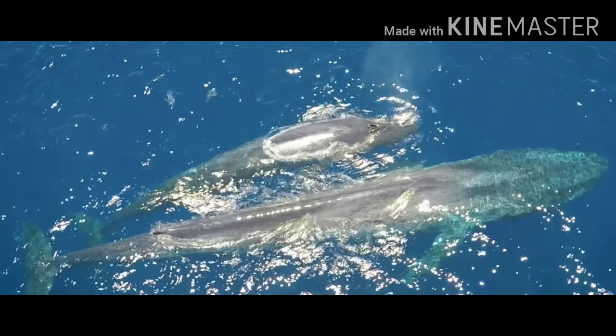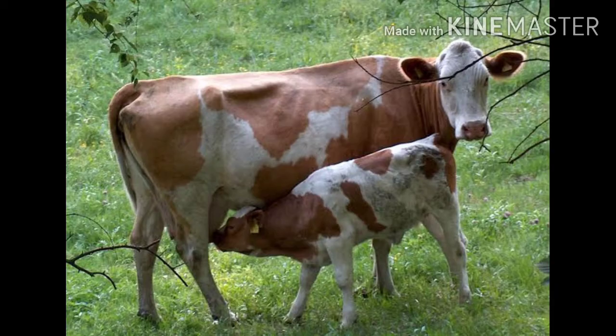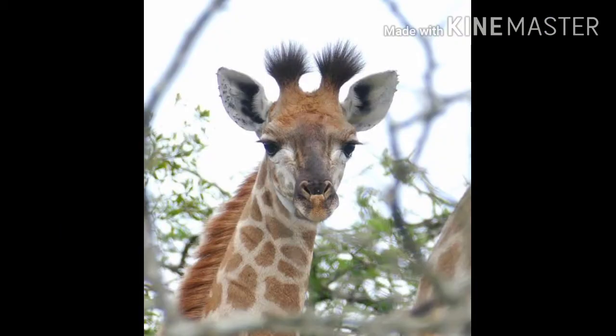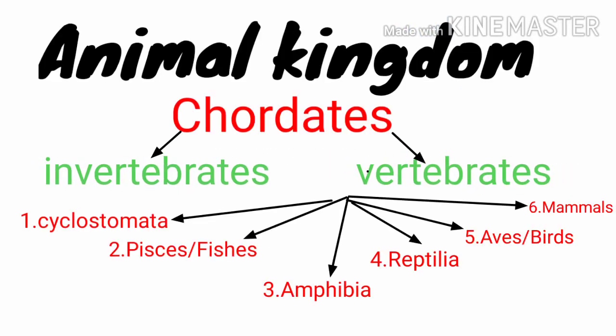Almost all mammals give birth to young ones instead of laying eggs. And all the mammals feed their babies milk. Presence of mammary glands is a typical characteristic of mammals. Mammals are the only animals that have external ears that we can all see. With this, it finishes the chordates.